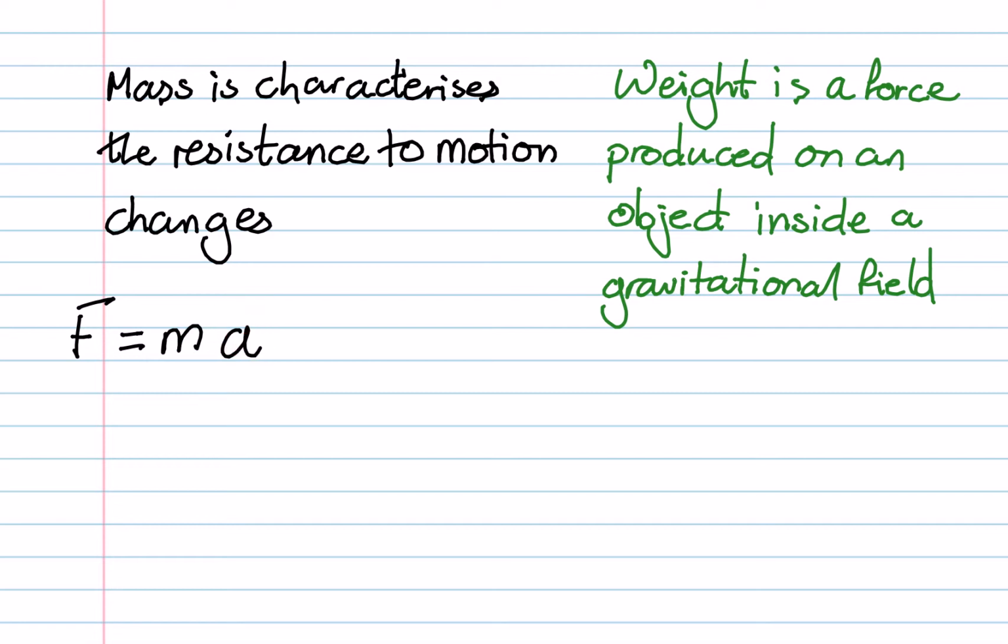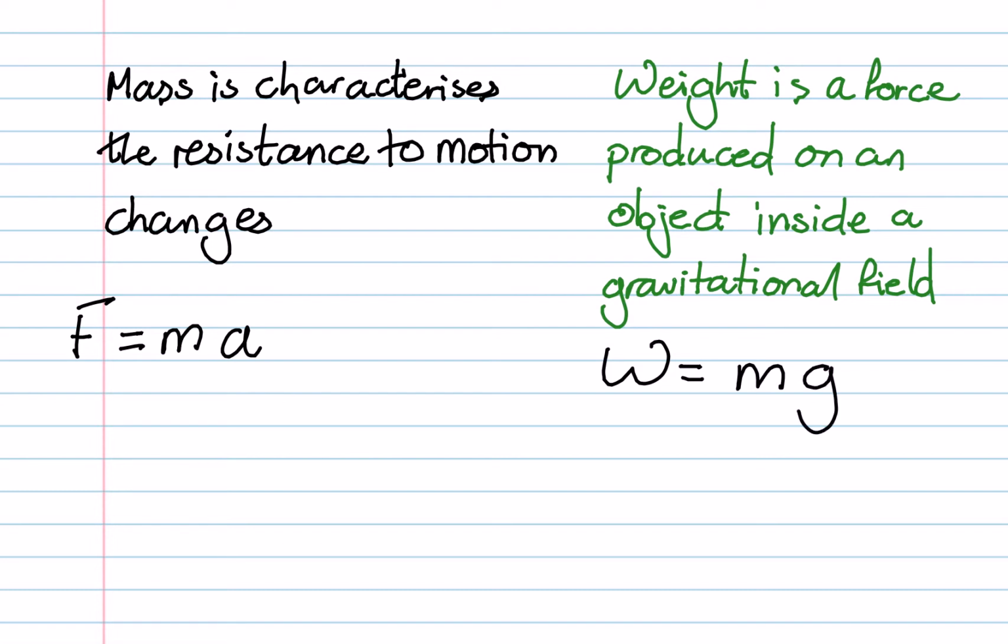If we come over to our second statement, weight is a force produced on an object inside a gravitational field, then the weight of an object is equal to the mass multiplied by the gravitational field strength, W = mg.